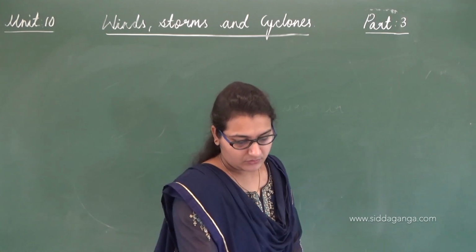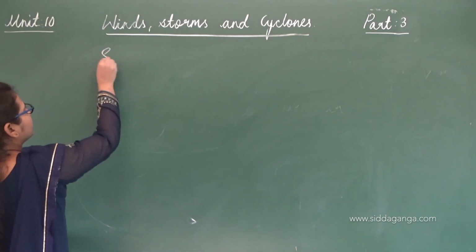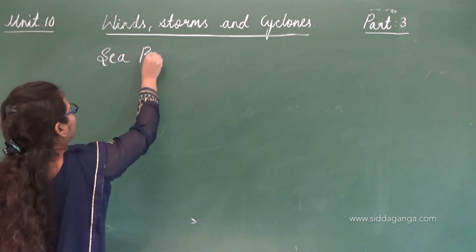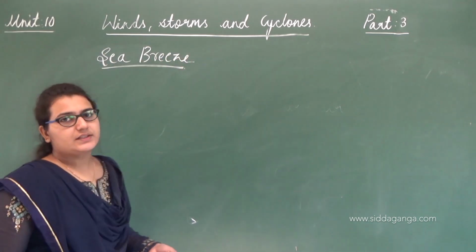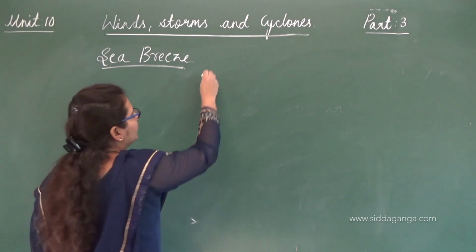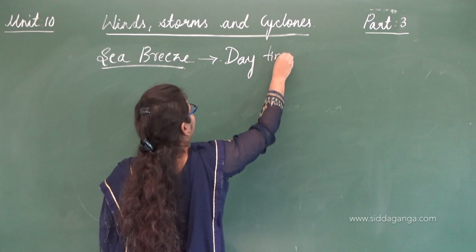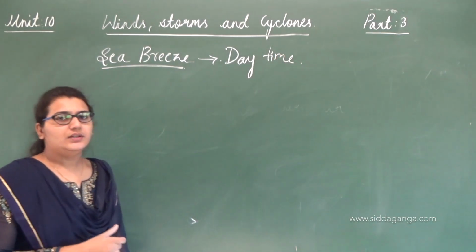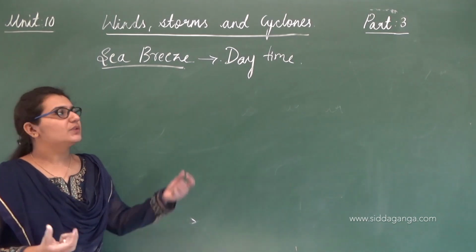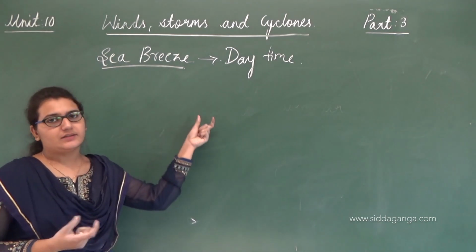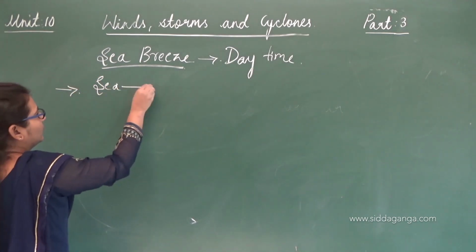So now, what is sea breeze? We have discussed this in our previous chapters. Sea breeze occurs in the daytime. It means the wind comes from the sea to land.